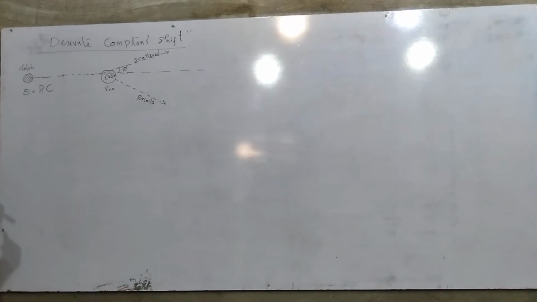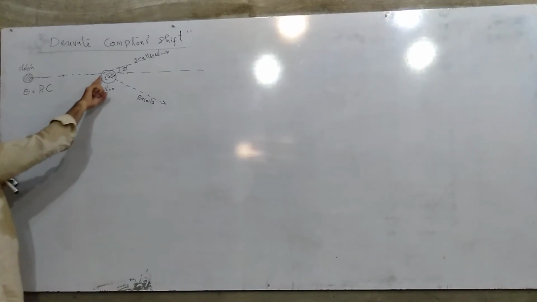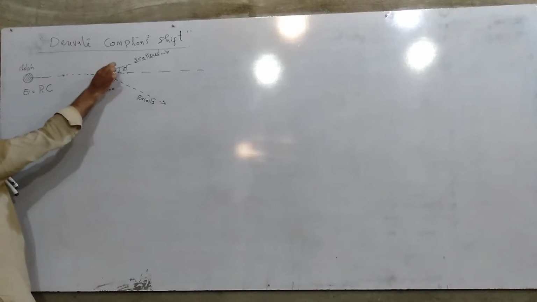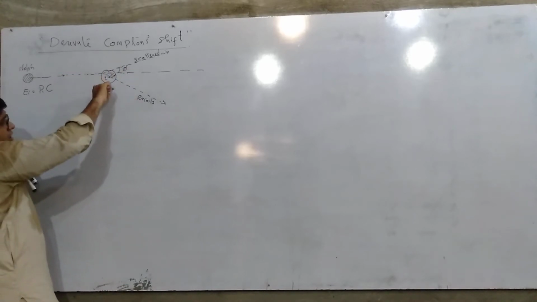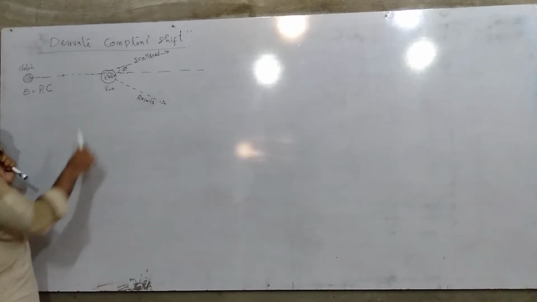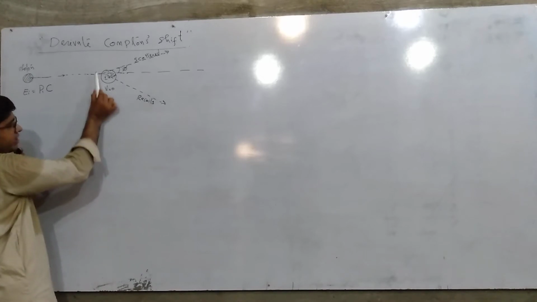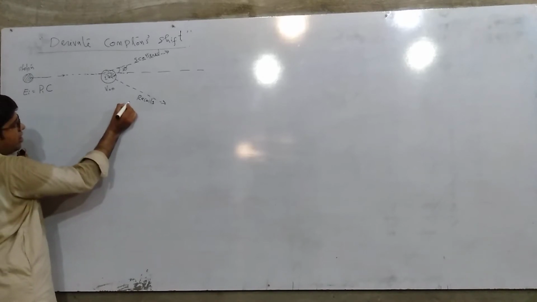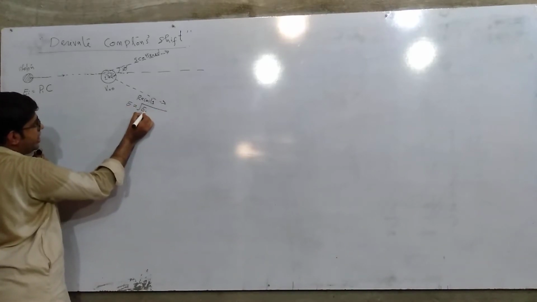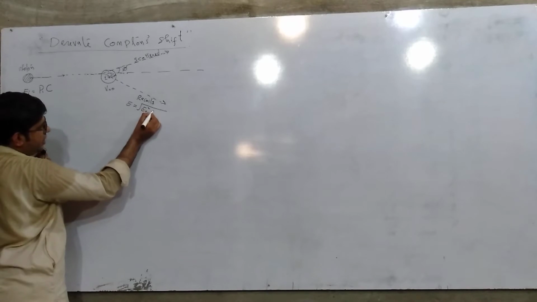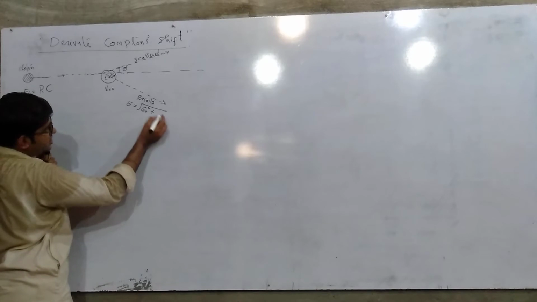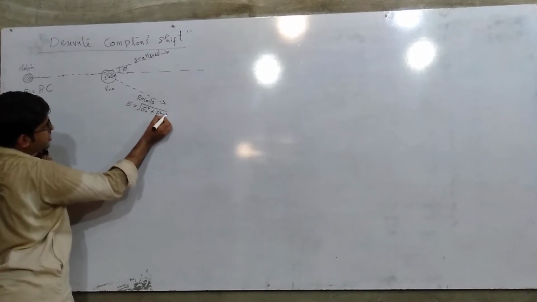Now as the photon is scattered, it is not only scattered, some of its energy is lost by recoiling this electron, and we can say the energy gained by the electron is equal to E, and this E is equal to under root E naught square plus P square c square.